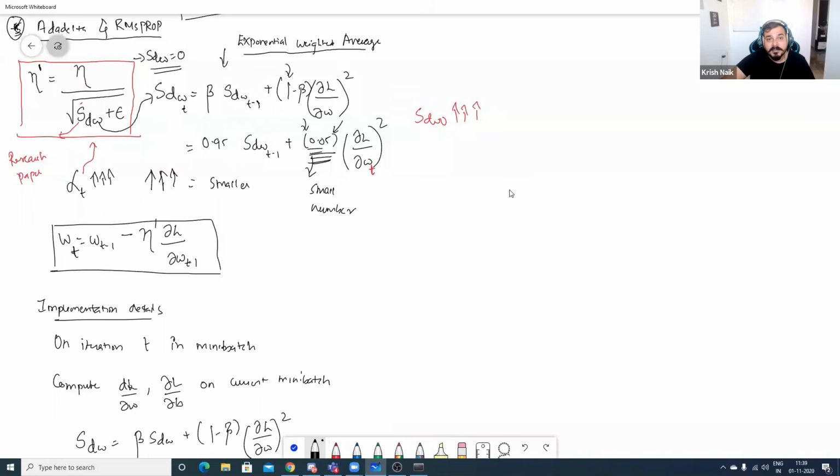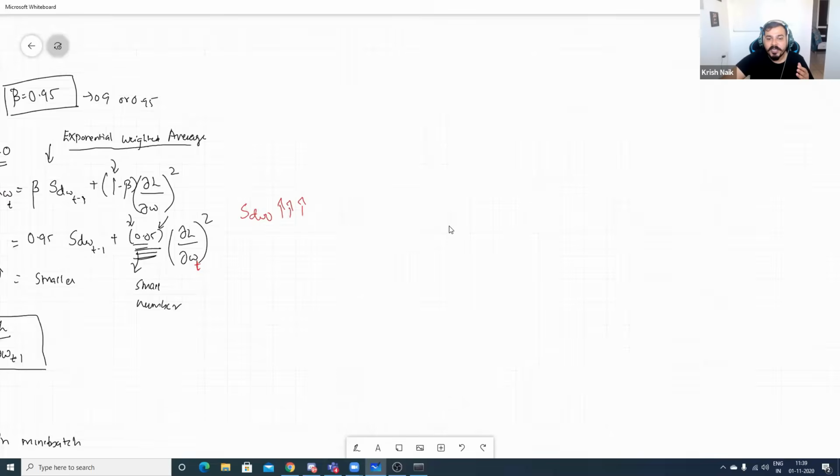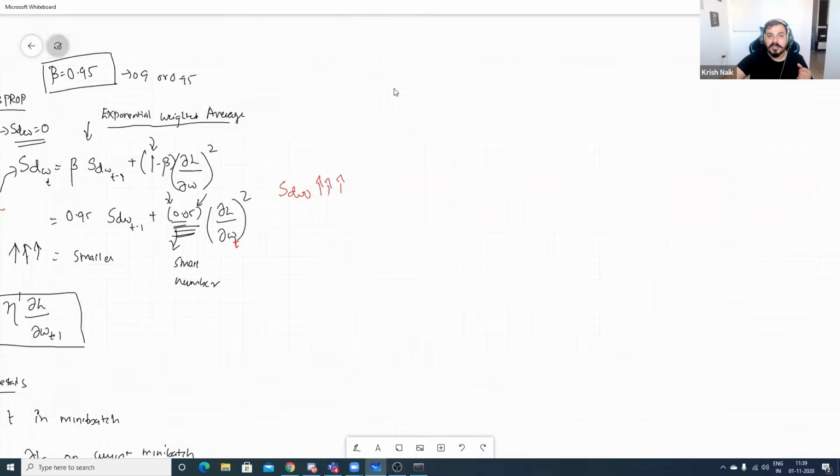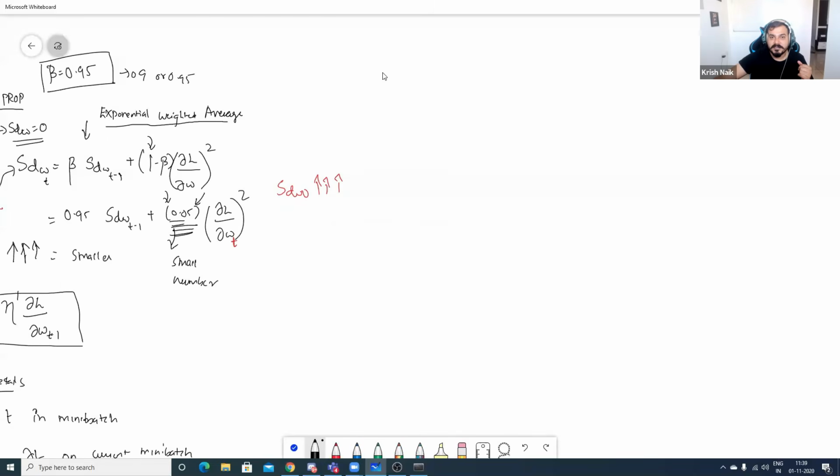But while this was working, the scientists found a better way, even more efficient than RMS prop. At one point of time, RMS prop was the most efficient one. The next one they came up with is the last part, called the Adam optimizer.